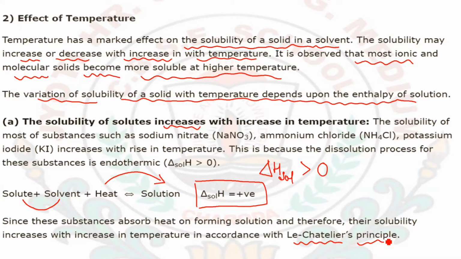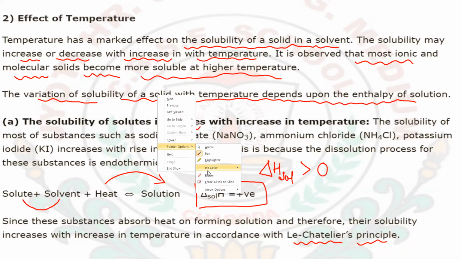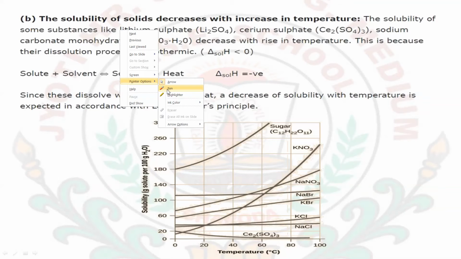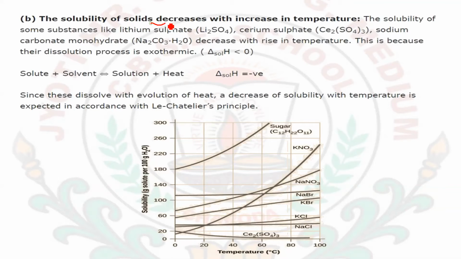According to Le Chatelier's principle, if we add heat on the reactant side, then the reaction will shift towards the forward direction. Now let's see the next effect. The solubility of some solids decreases with the increase in temperature. You will see that when the temperature is increased, the solubility of some substances will decrease.